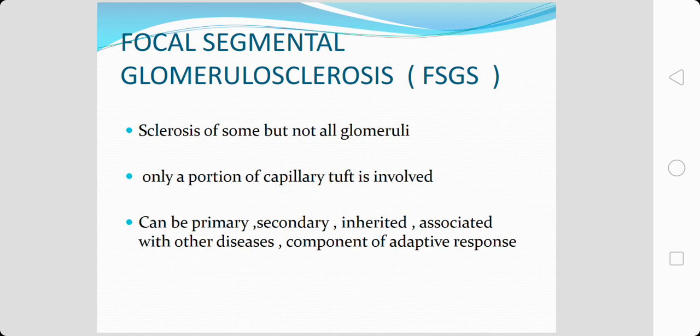So it is focal segmental glomerulosclerosis. It can be primary, secondary, inherited or associated with other diseases, or it can occur as a component of an adaptive response to loss of renal tissue.